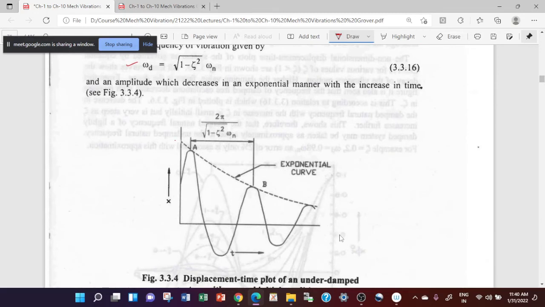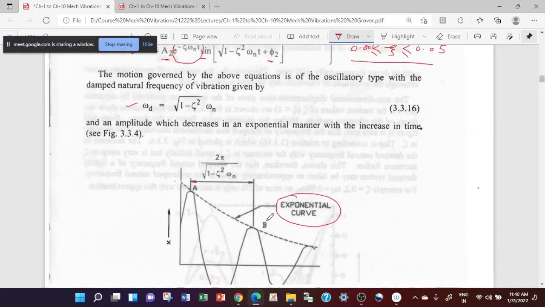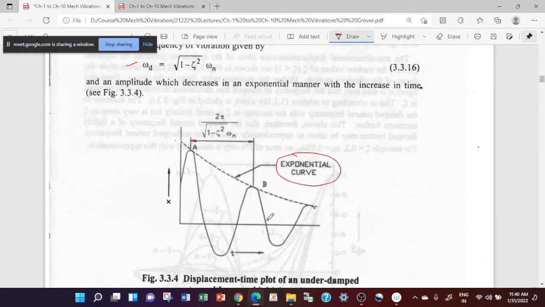If you draw the enveloping curve, this is your exponential decay here, and this is basically governed by the amplitude of the equation. It can be either A1 e to the minus zeta omega n t or A2 times this one. This is the decay in the amplitude of the vibration.